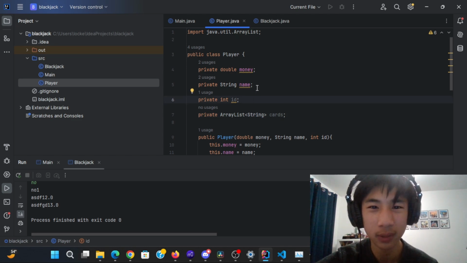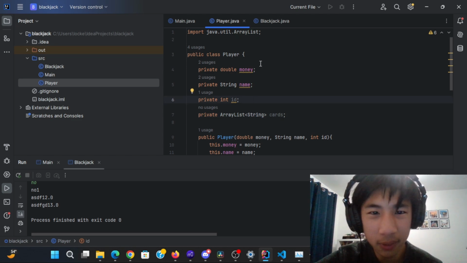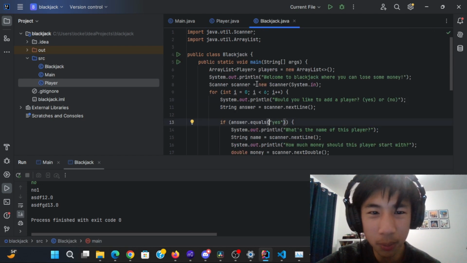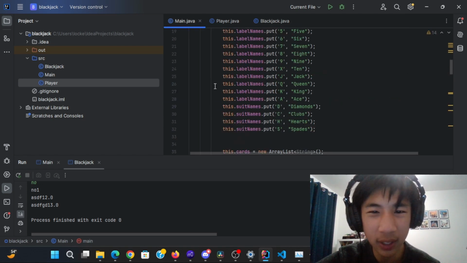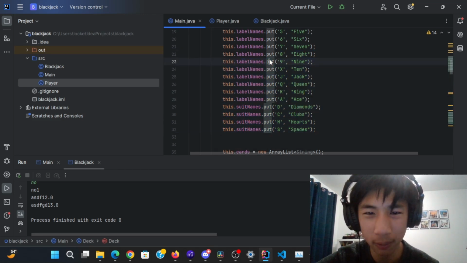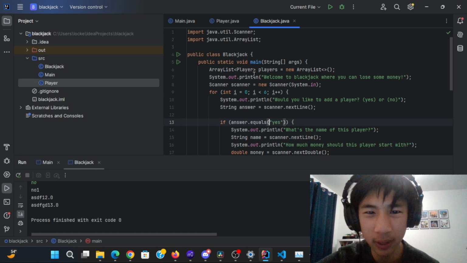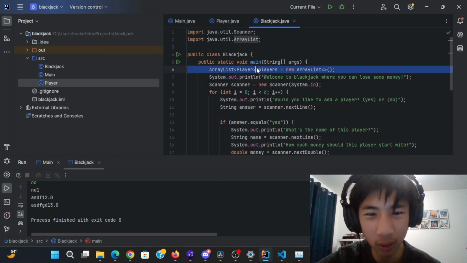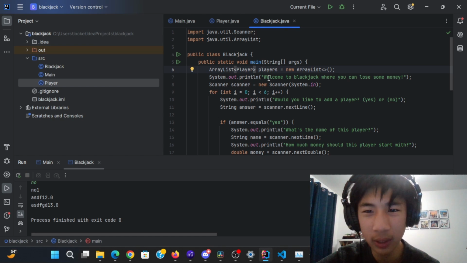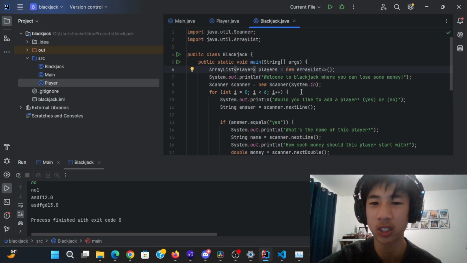Wah wah. So then I realized it's time to create a new main method, because in this main method, I'm probably going to want to keep some of this code. For example, all of this. I don't want to rewrite that all, but I don't want to completely refactor this, so I just create a new one. So the first thing I did was create an array list to store all of our players. And I welcomed the player to make them aware that they could lose all their money. Except I'm not actually putting in money, it's just a joke.